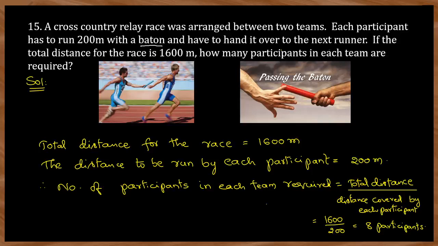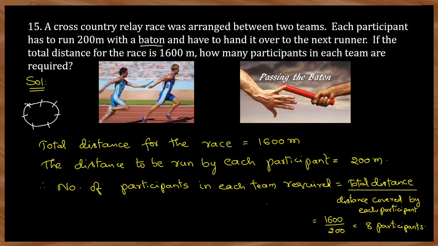If the total distance for the race is 1600 meters, how many participants in each team are required? You have to find out. The total 1600 meters is their track. In this 1600 meters, how many 200 meters are there? You have to find out. Then you can find out how many players will be there. So up to here, 200 meters. This is 200 meters. 200 meters. Race will be continued like that.